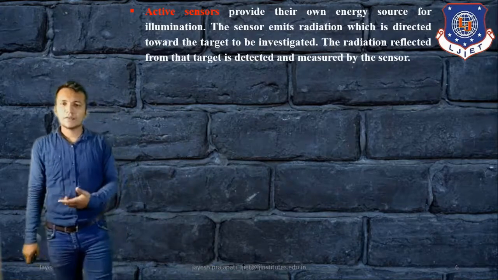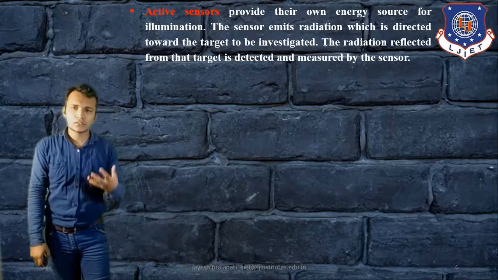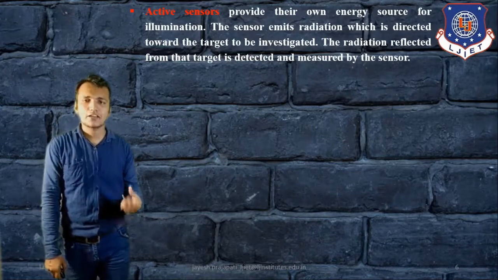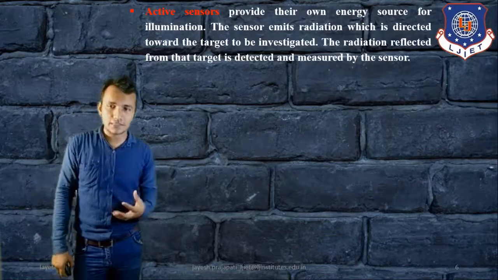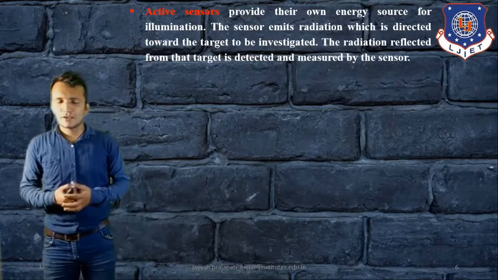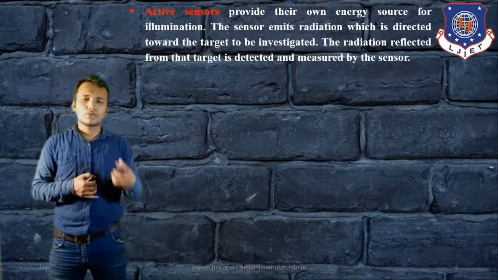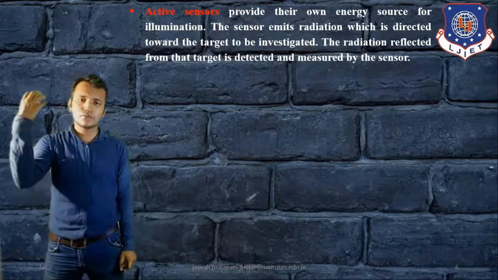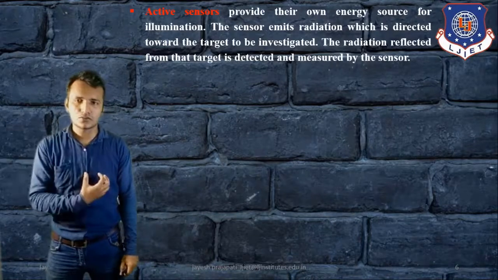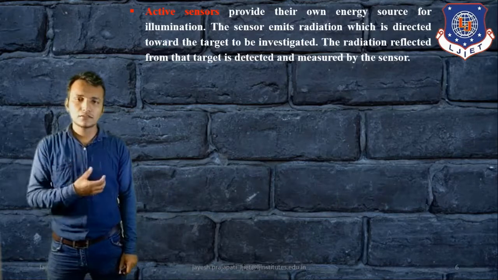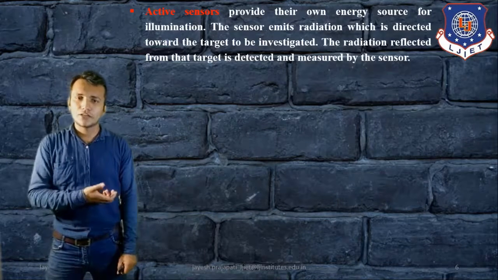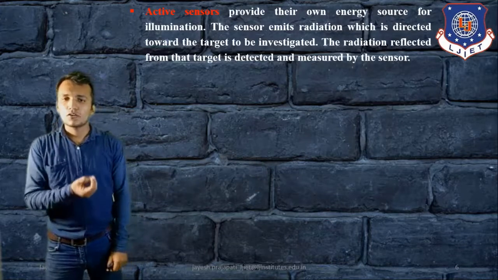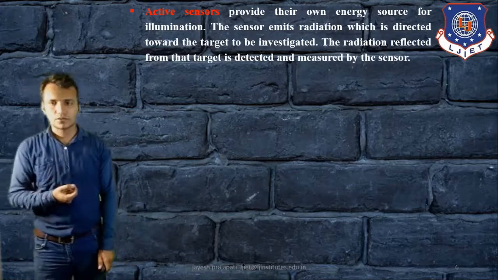The sensor emits radiation which is directed towards the target to be investigated, and the radiation reflected from the target is detected and measured by the sensor. To measure the crop condition, the active sensor uses its own energy source, the radiation is reflected back, and it gives the information about the crop. That is the active sensor.